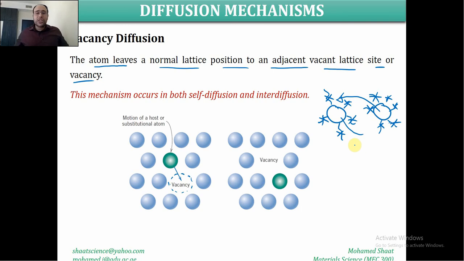This is if we decided to exchange, where one atom exchanges its lattice site with another atom. But here there is no other atom. It is only one atom that has some bonds with the neighbor atoms.